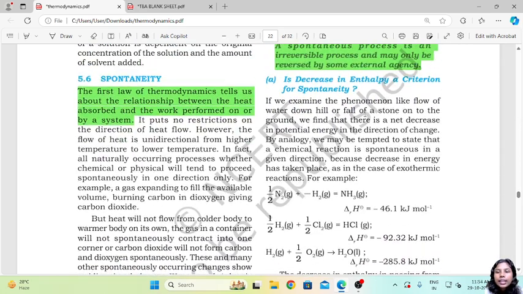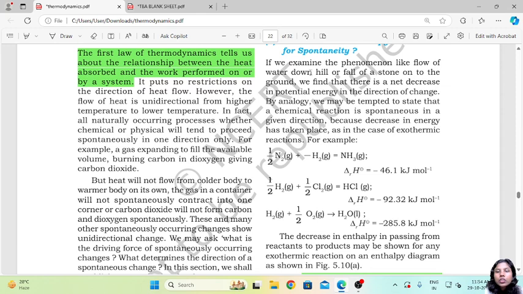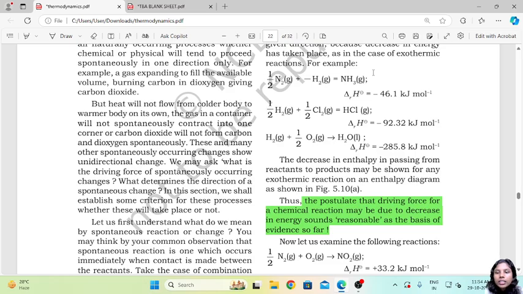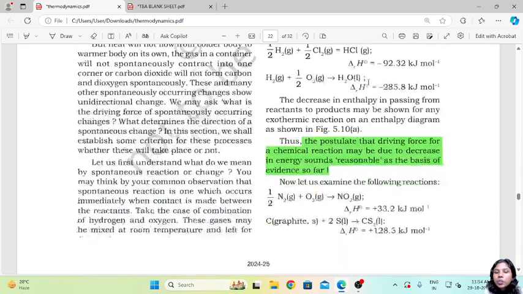Now, is decrease in enthalpy a criterion for spontaneity? Now we are going to relate enthalpy with respect to spontaneity. If we examine phenomena like the flow of water downhill or the fall of a stone onto the ground, we find that there is a net decrease in potential energy in the direction of change. By analogy, we may be tempted to state that a chemical reaction is spontaneous in a given direction because a decrease in energy has taken place, as in the case of exothermic reactions. So if you see here, the enthalpy keeps on decreasing.